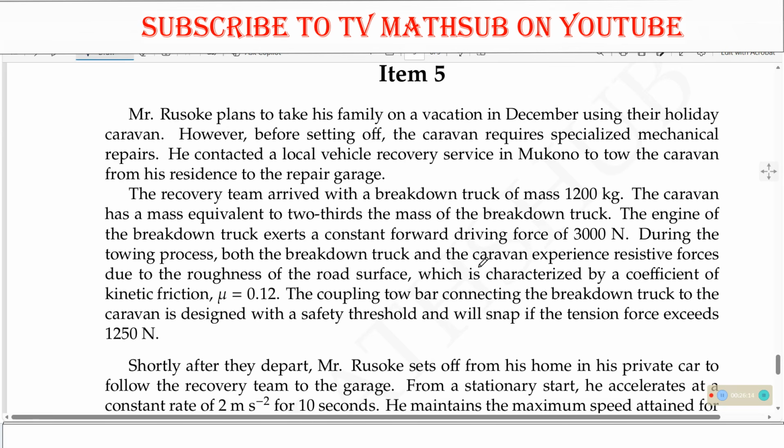The recovery team arrived with a breakdown truck of mass 1,200 kilograms. The caravan has a mass equivalent to 2/3 the mass of the breakdown truck. The engine of the breakdown truck exerts a constant forward driving force of 3,000 newtons. During the towing process, both the breakdown truck and the caravan experience resistive forces due to the roughness of the road surface, which is characterized by a coefficient of kinetic friction. The coupling tow bar connecting the breakdown truck to the caravan is designed with a safety threshold and will snap if the tension force exceeds this.